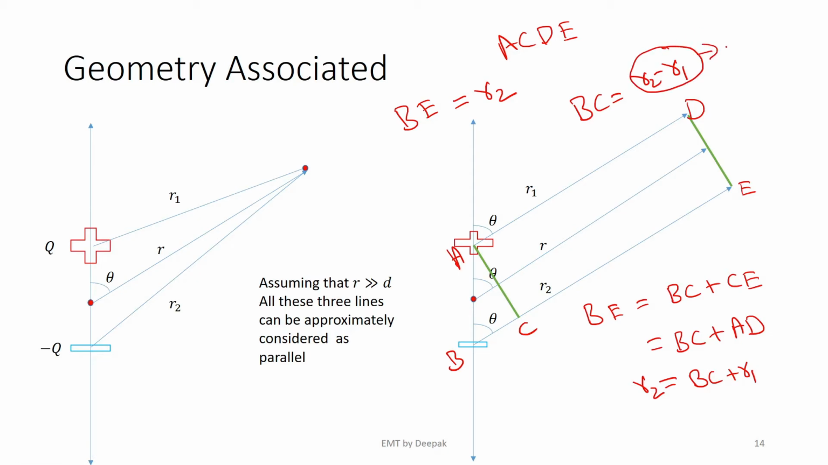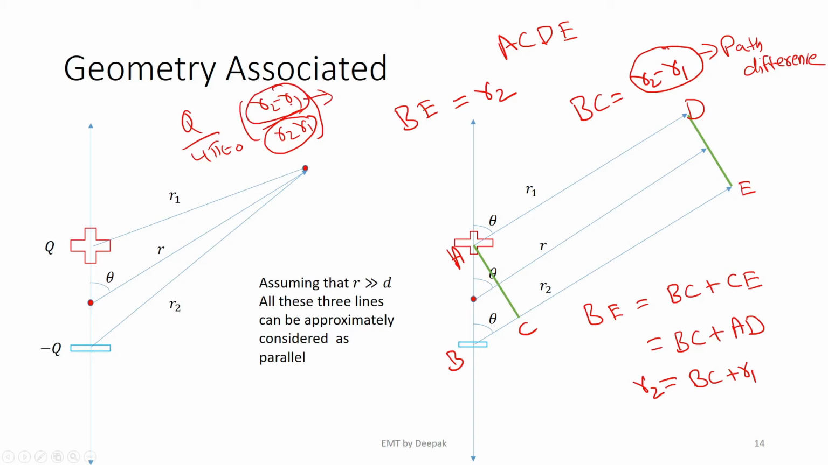This is called path difference. You may observe that this R2 minus R1 is the numerator of the electric potential, where you have seen Q by 4 pi epsilon naught times R2 minus R1 by R2 R1. Let us bother about the denominator later, but this R2 minus R1 is the term which I want to determine in terms of R, right? In order to do that,